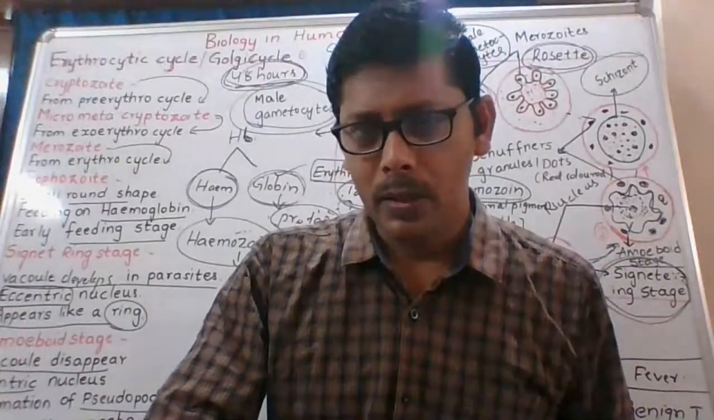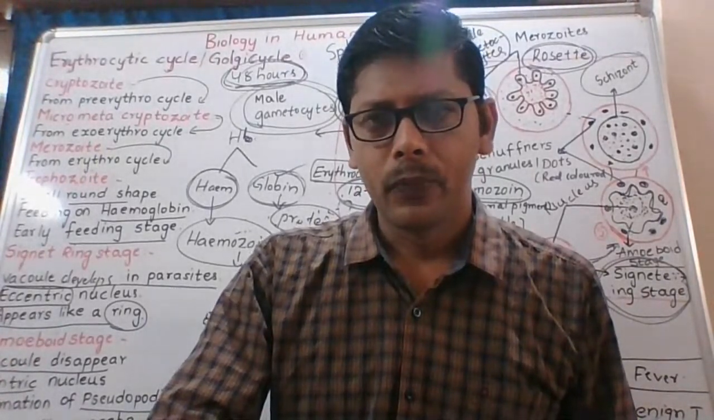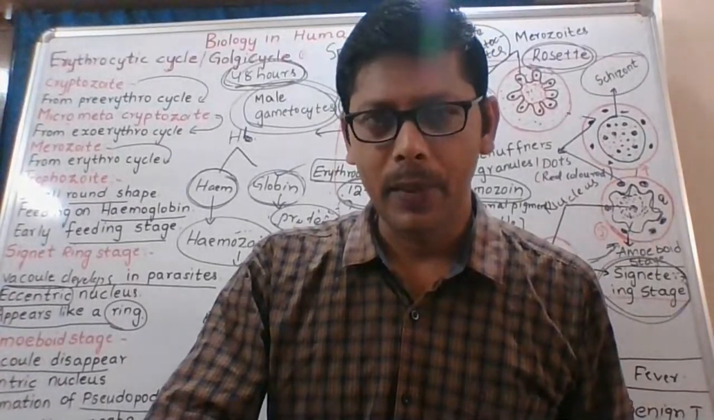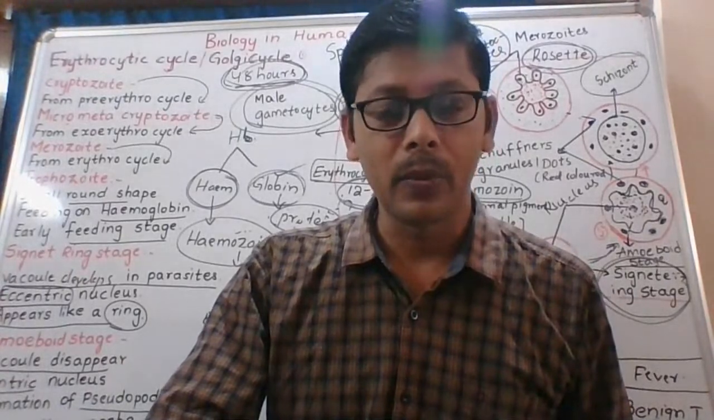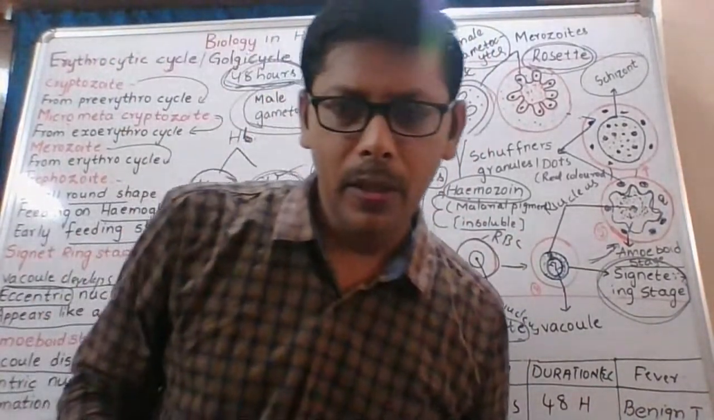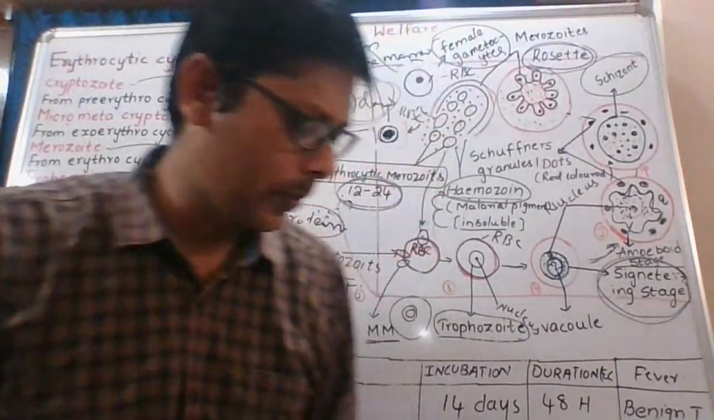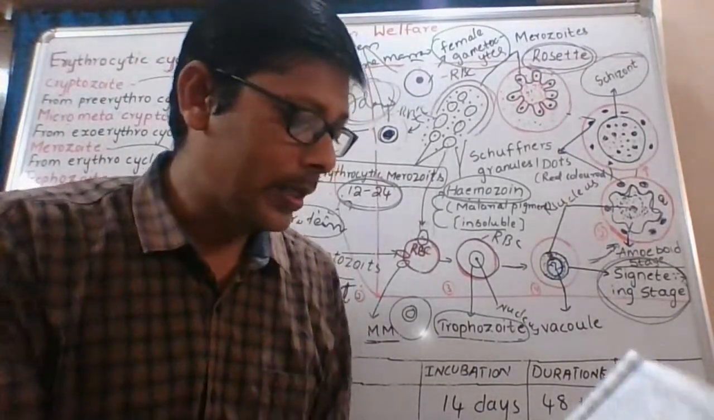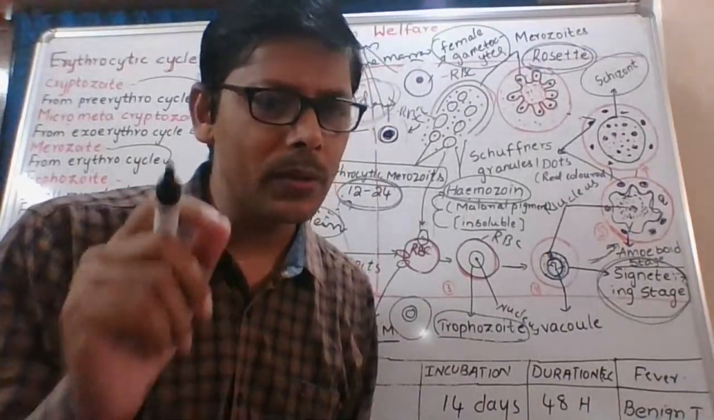Signet ring stage. What are the stages that can infect liver cells or hepatocytes? Sporozoite, one correct answer has come. Two more are there. Okay, I am telling here. Amoeboid stage and Anopheles mosquito, no. One is sporozoite. Another one is cryptozoites at the end of the pre-erythrocytic cycle.